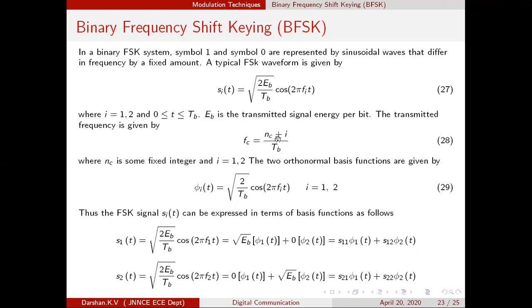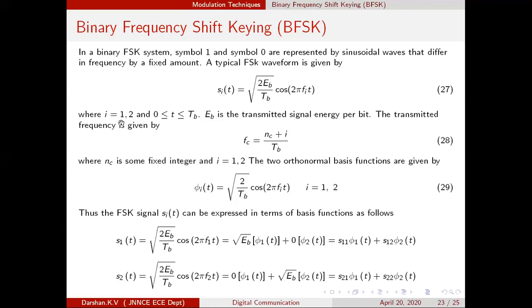For the first signal, they are going to use (nc + 1) divided by Tb. For the second signal, the frequency is (nc + 2) divided by Tb. Tb is the bit duration, nc is some constant. It depends upon the modulation system you are going to design. i is the symbol number or the signal number. Whenever i is equal to 1, we will have a convention that we transmit symbol 1. When i is equal to 2, we are going to transmit symbol 0. So that is the meaning.